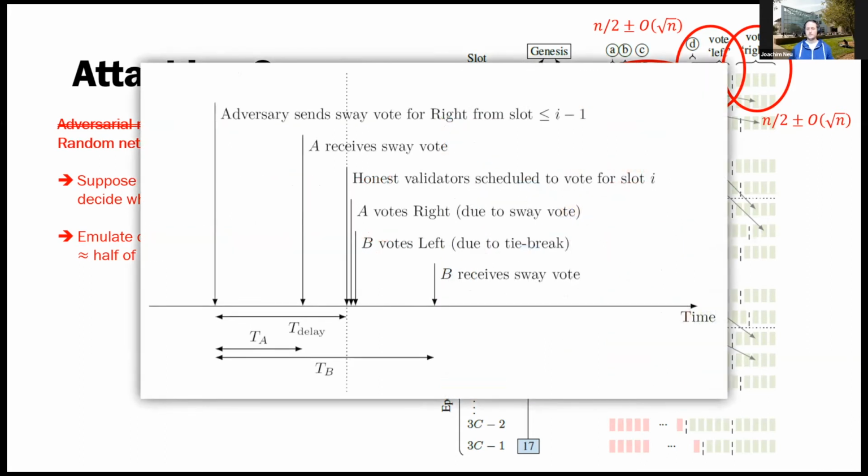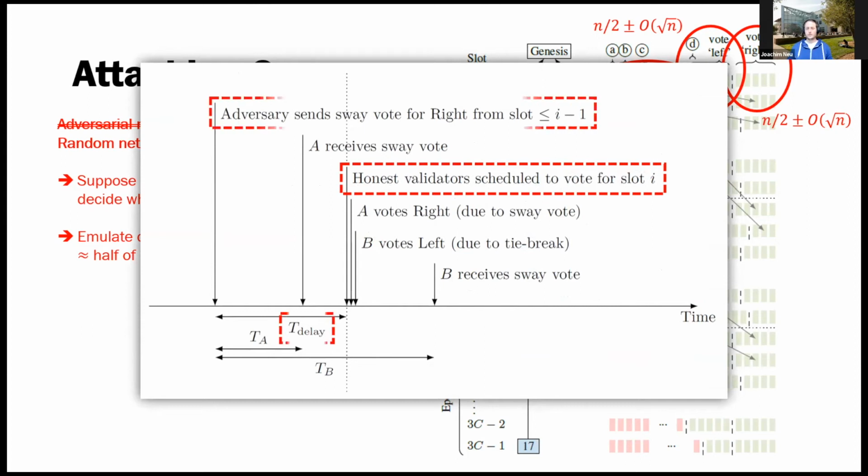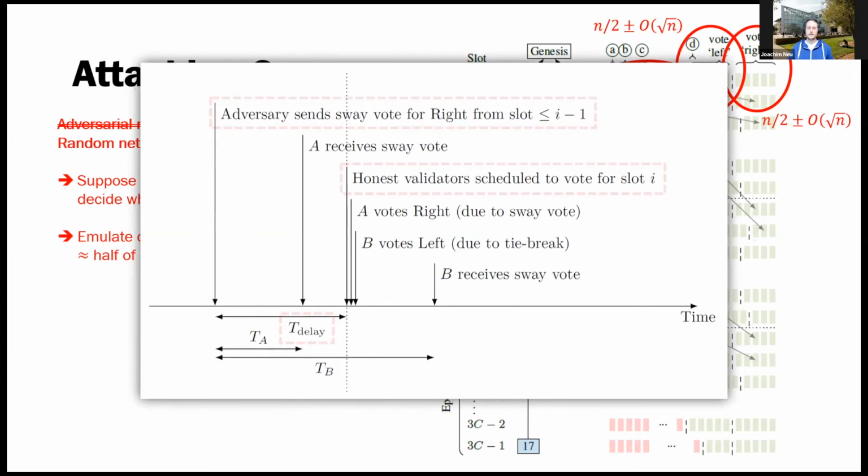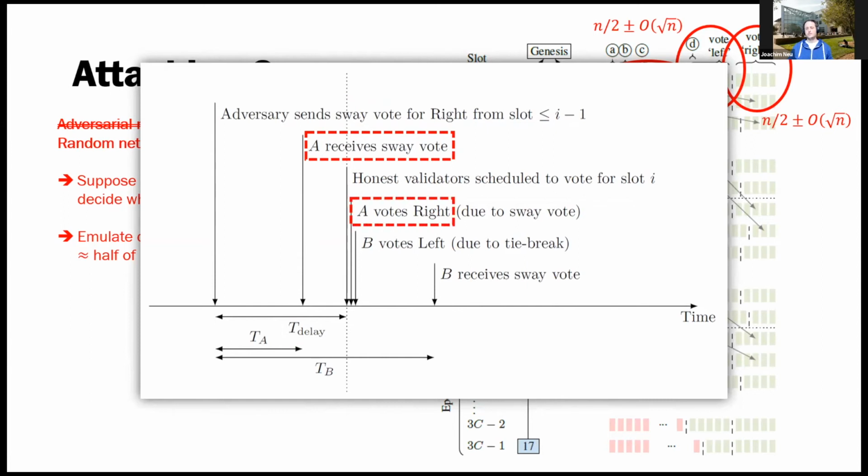I have an illustration for this. Yes, so here you see a time axis, and there is a point in time where the honest validators are supposed to vote. Let's suppose the ties are broken in favor of the left chain. So the adversary will release a sway vote in favor of the right chain, some t delay time before the voting deadline. And then what will happen is that some nodes, for example node A, receive that sway vote before the voting deadline. So by the voting deadline, they will take the sway vote into account and they will vote for the right chain because that one has a vote more.